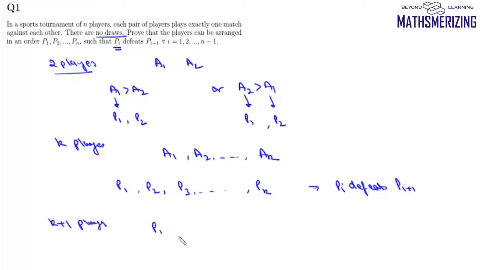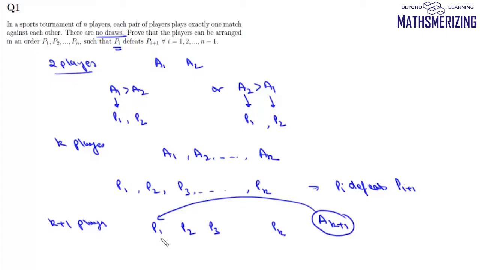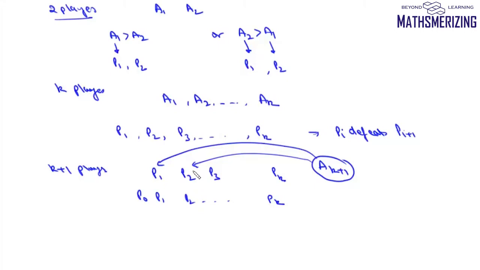Now we already have K players which are P1, P2, P3, ..., Pk, and then we have this player which is AK plus 1. Now what we'll do is we'll compare this AK plus 1 with P1. If this player wins over P1, we'll write this as P0, P1, P2, ..., Pk. And if P1 wins over AK plus 1, we'll compare this AK plus 1 with P2.